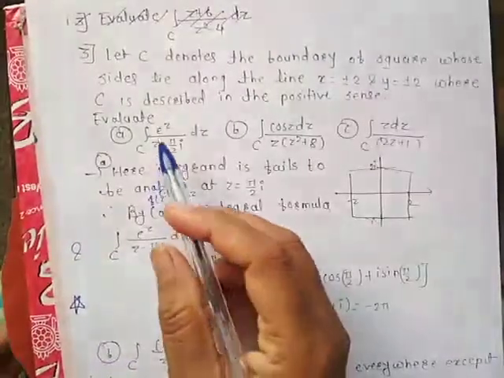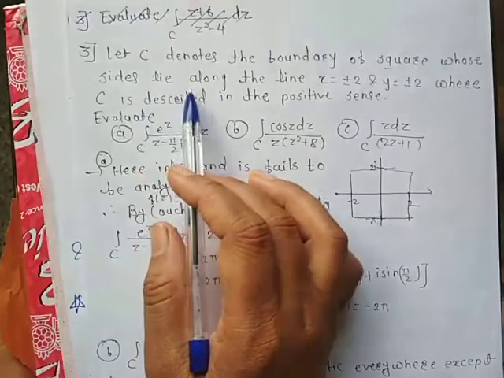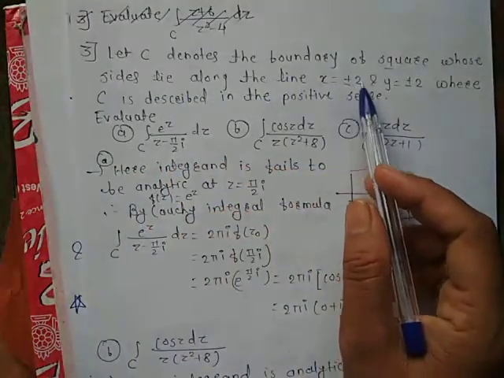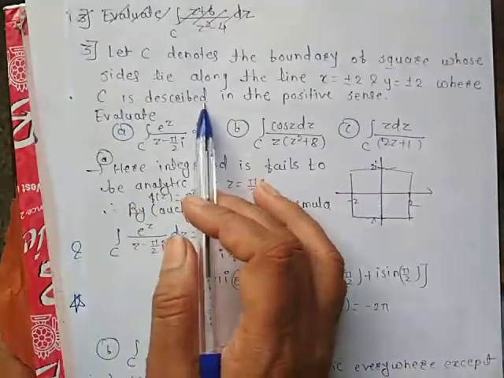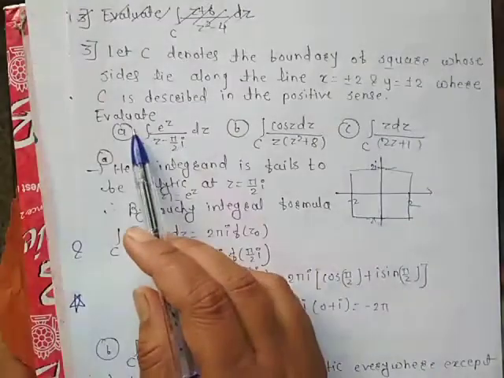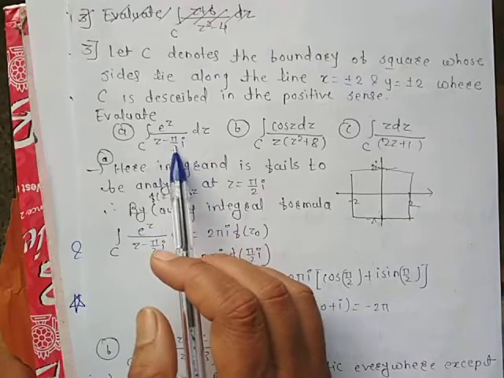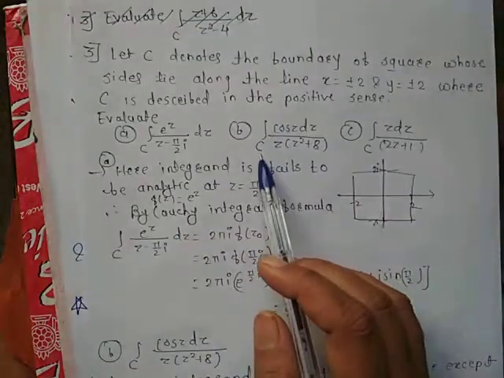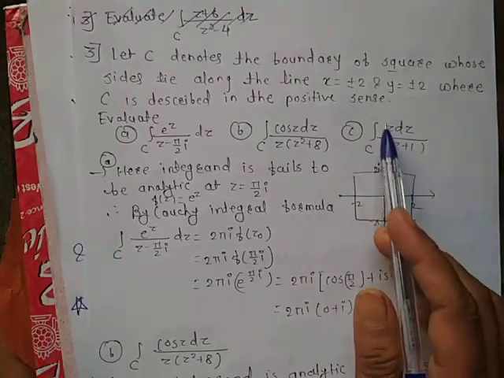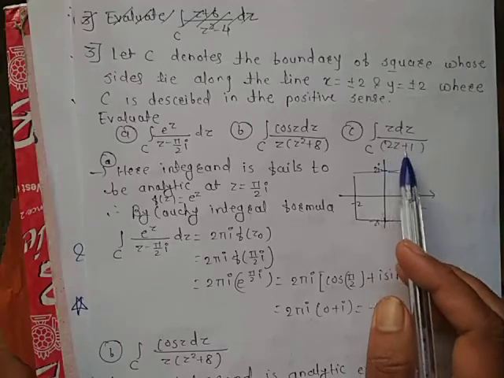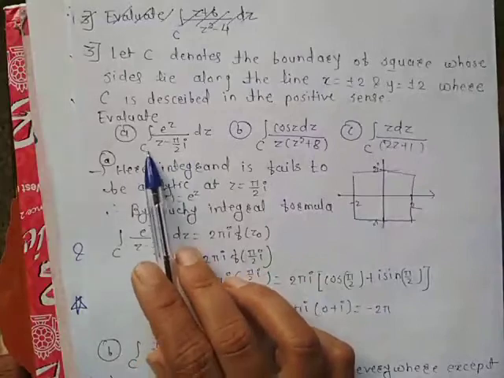Let us take the next example. Let C denote the boundary of the square whose sides lie along the lines x equals plus or minus 2 and y equals plus or minus 2, where C is described in the positive sense. Evaluate: A, the integral over C of e raised to z upon z minus pi by 2 i dz. B, the integral over C of cos z dz upon z times z squared plus 8. C, the integral over C of z dz upon 2z plus 1. We solve one by one.